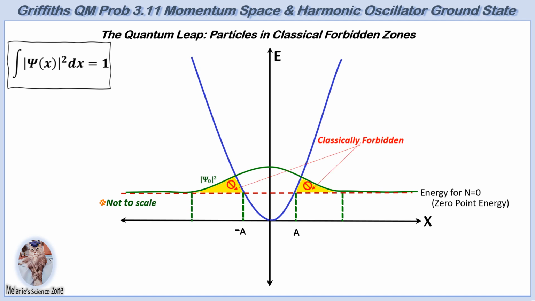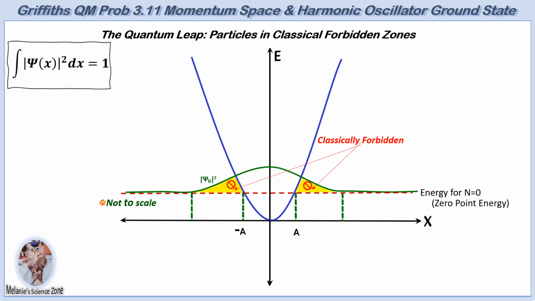The highlighted regions outside the potential curve are classically forbidden areas where a particle with this energy could never be found according to classical physics. In quantum mechanics, there's a non-zero probability of finding the particle in these regions. This phenomenon is known as quantum tunneling.